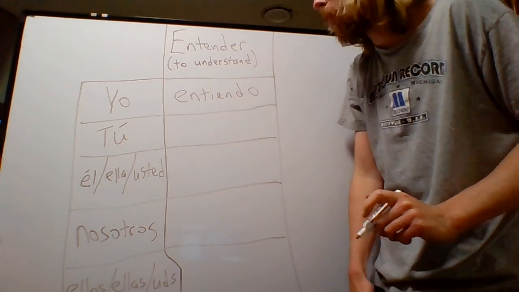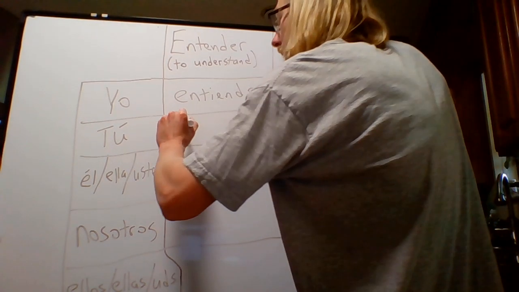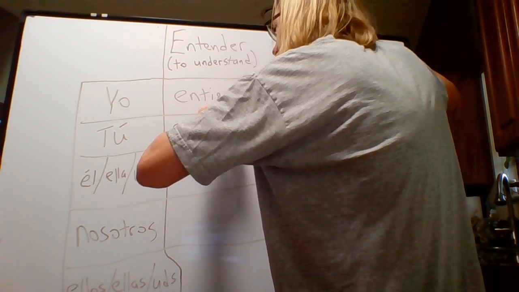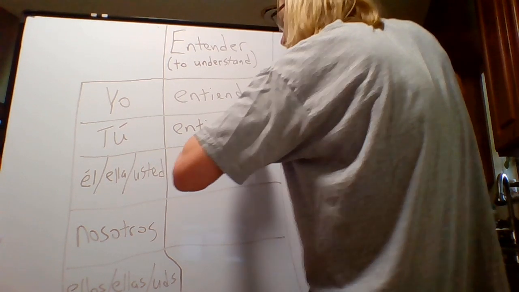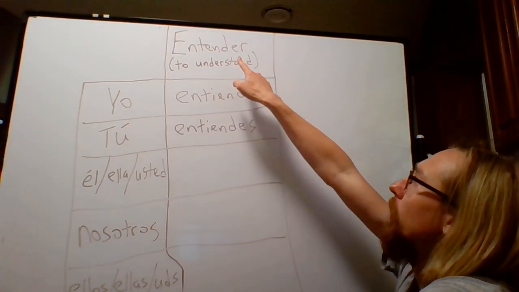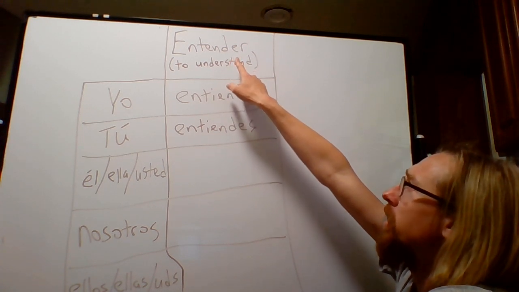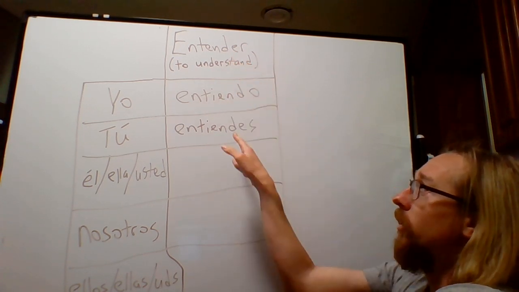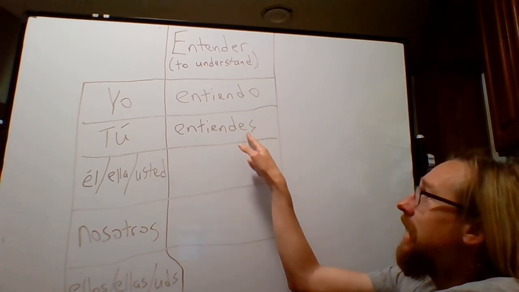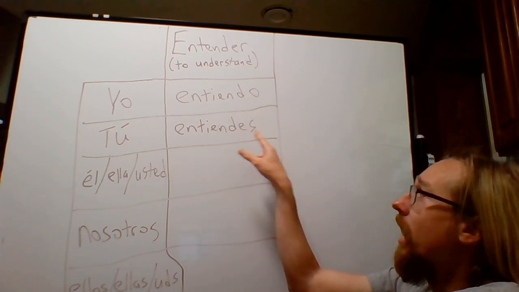Now the familiar tú form is tú entiendes. Notice how I paused there when I was doing that? I wanted to check. I looked up, I said, is this an AR verb or an ER verb? I see it's an ER verb, so therefore the ending is ES. Entiendes.